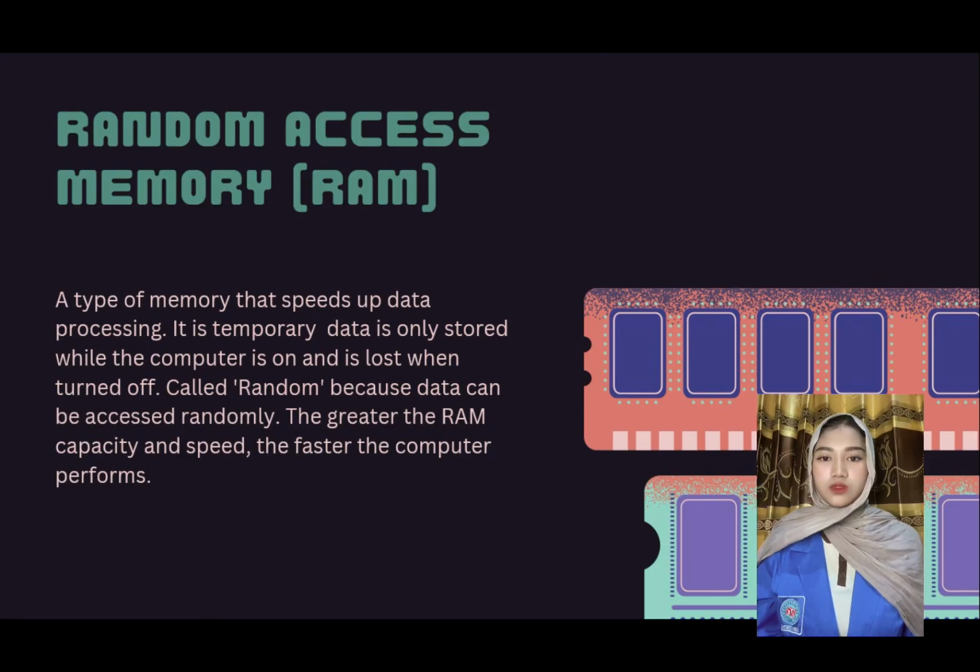Random access memory is a type of memory that only stores data temporarily while the computer is operating. Called random because the data stored in this memory can be accessed randomly. The larger the RAM size and the higher the RAM speed, the faster your performance in processing the data being handled.